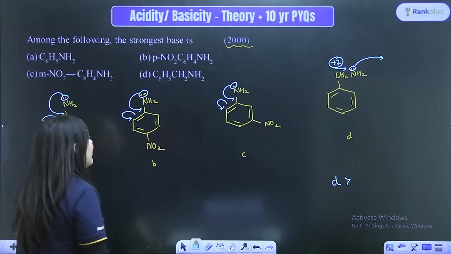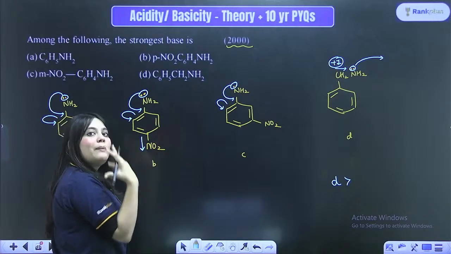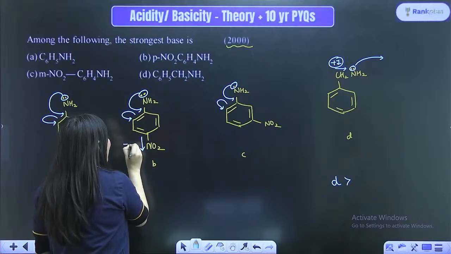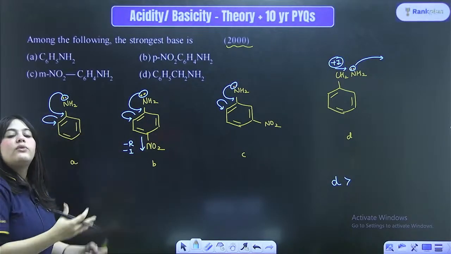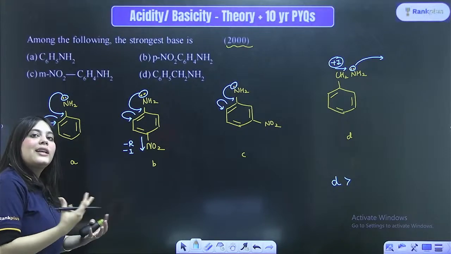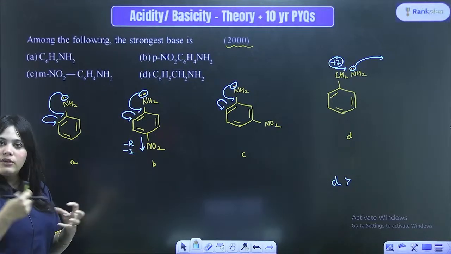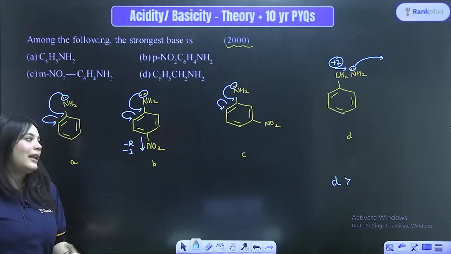Now see, in the B option there is a nitro group at the para position. At the para position, the nitro group shows two kinds of effects, which are minus R effect and minus I effect. What is it doing? It is withdrawing. It is an electron withdrawing group. So due to resonance, it is drawing electrons, and due to inductive effect, it is also withdrawing electrons.